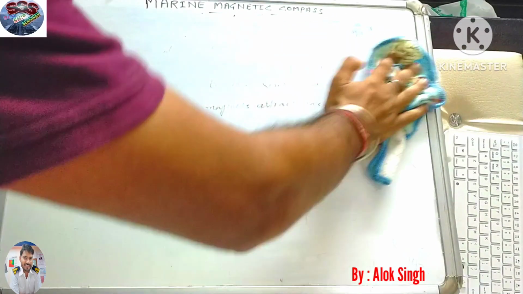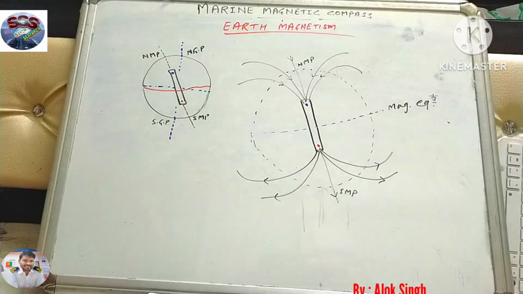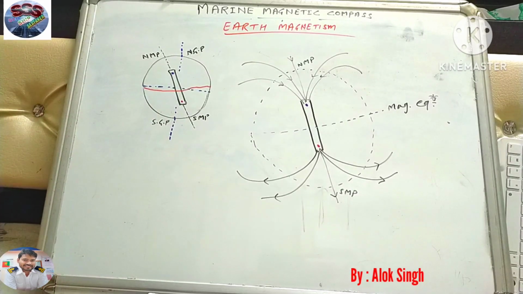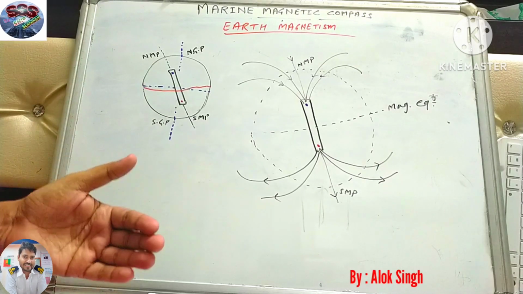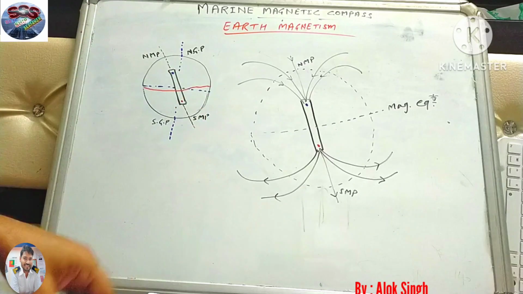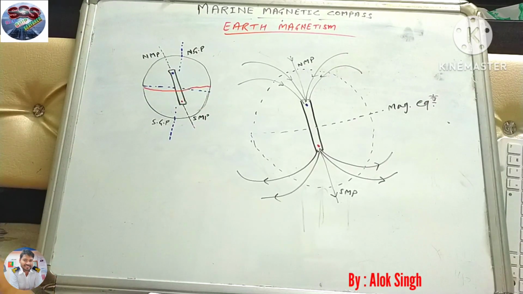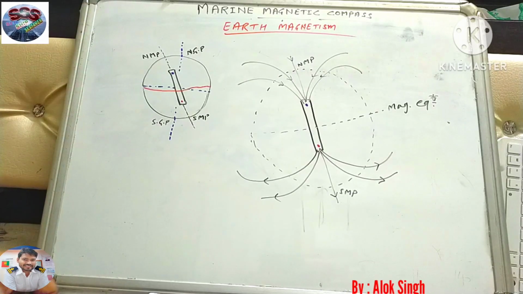So now this is earth magnetism. We'll discuss a little bit about it and then subsequently proceed to ship's magnetism. So first, we'll discuss what earth magnetism is.